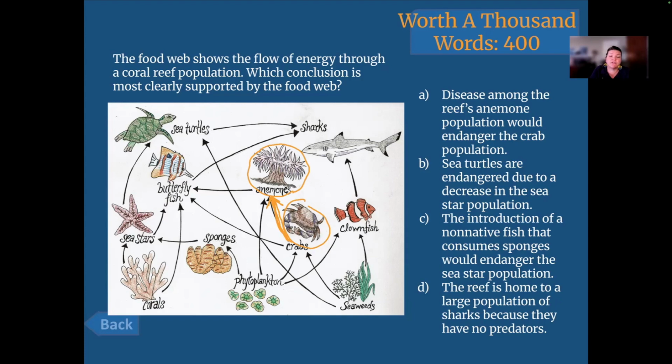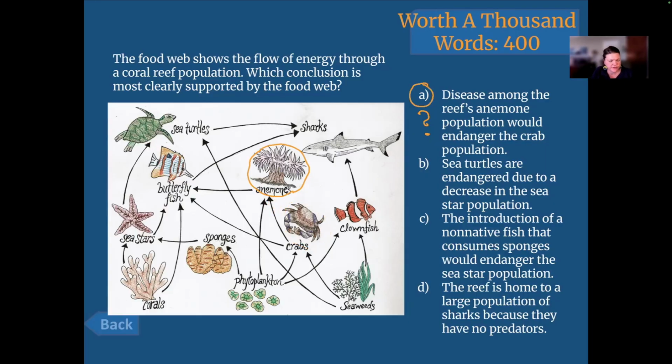Look at the way the arrow goes. Do you know what the arrows mean in a food web? The arrow points to what eats them, not to what they eat. It's the flow of energy. So that's how the energy is moving. The energy is moving from the crabs to the anemones because the anemones eat the crabs. So if the anemone population starts dying off, do you think that would endanger the crab population? I said maybe. They're definitely connected.